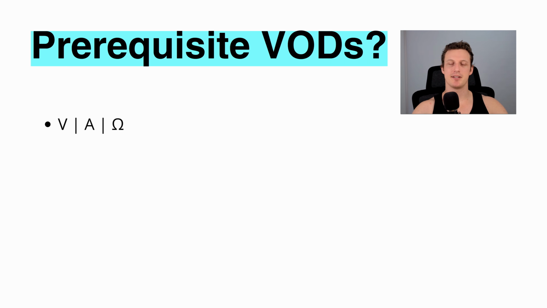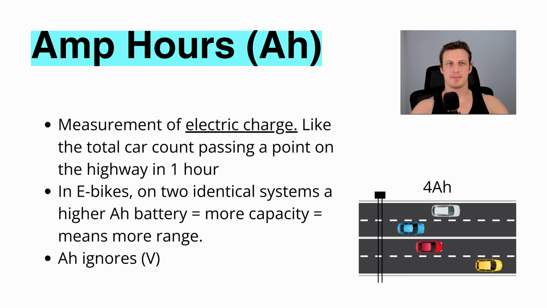Prerequisite VODs, you just need to watch the one on voltage, current, and resistance. Let's begin with amp hours. Measurements of electric charge, like the total car count passing on a point of highway over a span of 1 hour. In e-bikes, on two identical systems, a higher amp hour battery means more capacity, which means more range. However, amp hours ignores voltage. More on what that means soon.